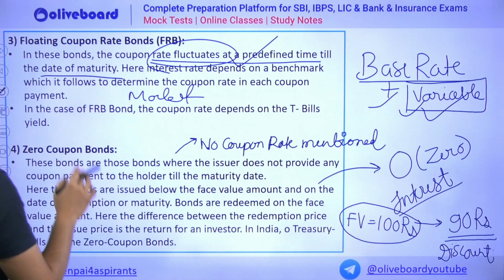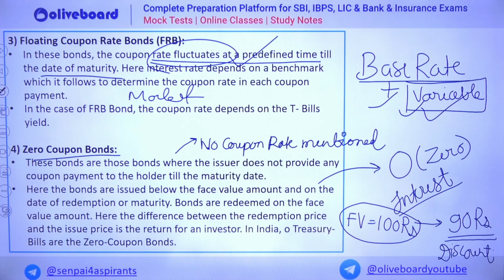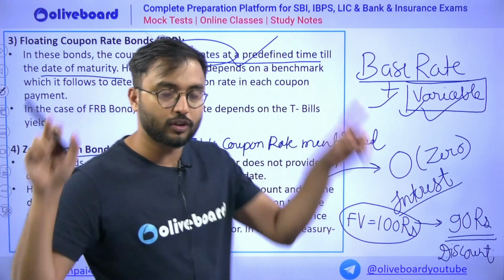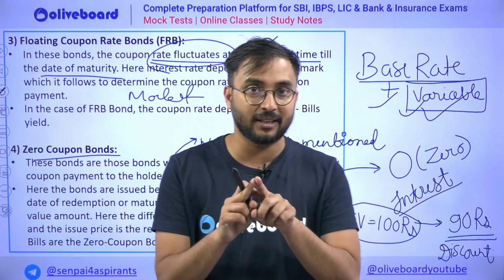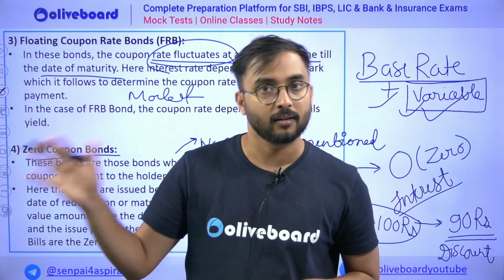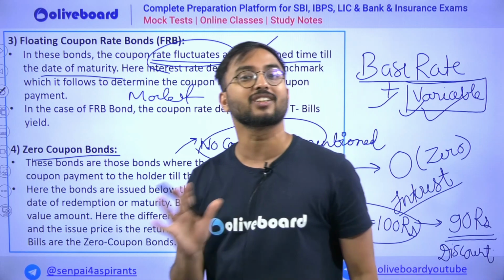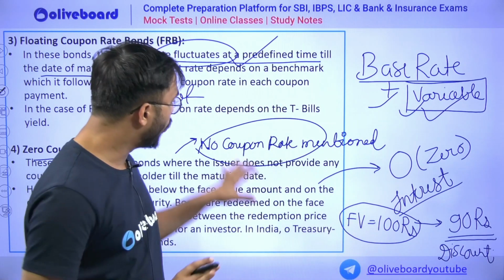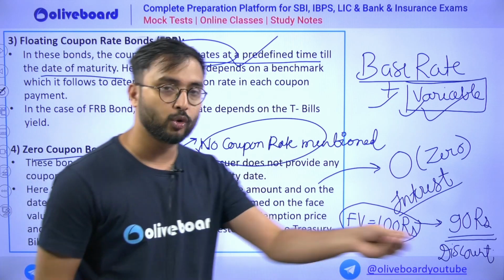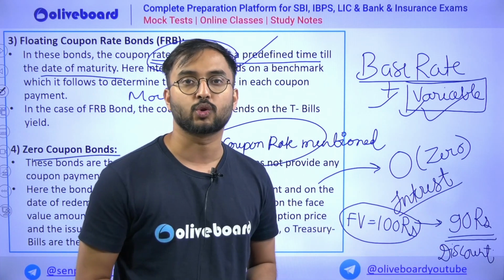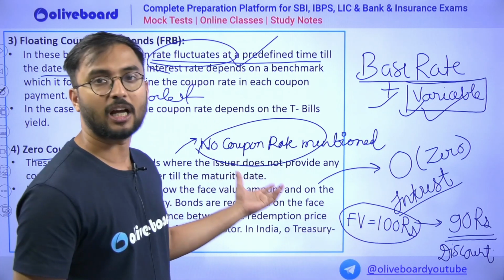Rest other thing which we can talk about is zero coupon bonds. Now always remember, we saw the picture of the bond, right? What is written? Face value is written, the amount, and coupon rate is written, right? But there are certain bonds where no coupon rate is mentioned. Now if coupon rate is not there, that means I am giving you the bond, but I am not giving any interest to you. Then why will anybody buy such bonds?